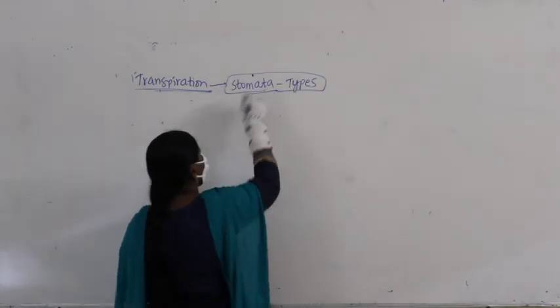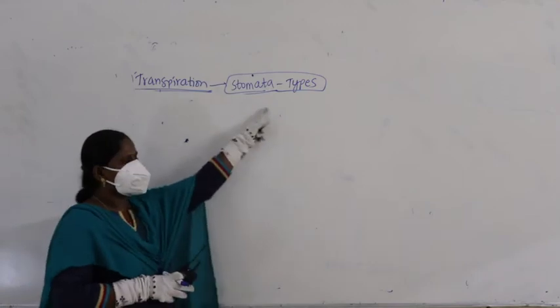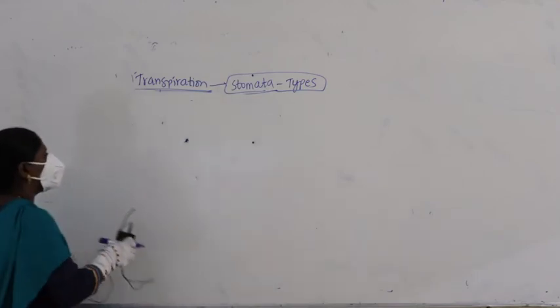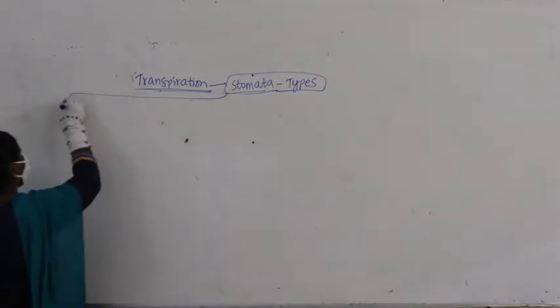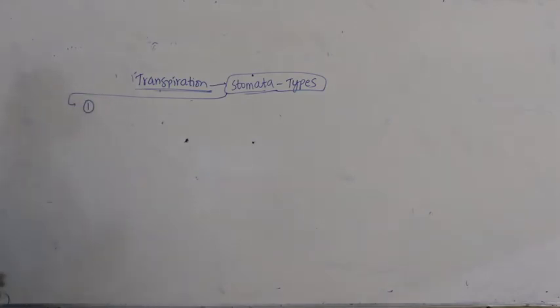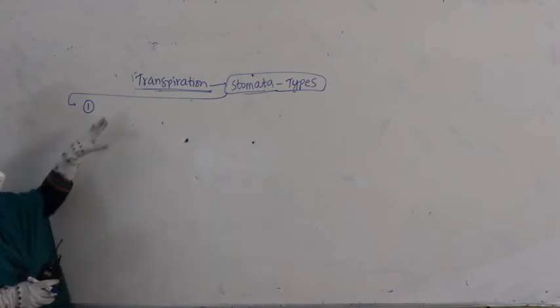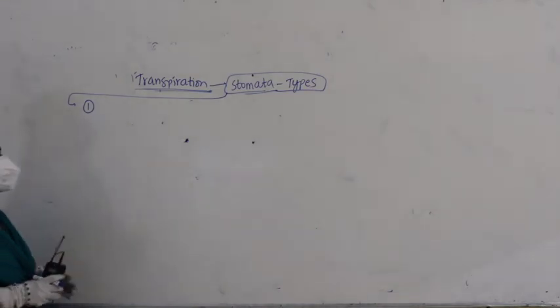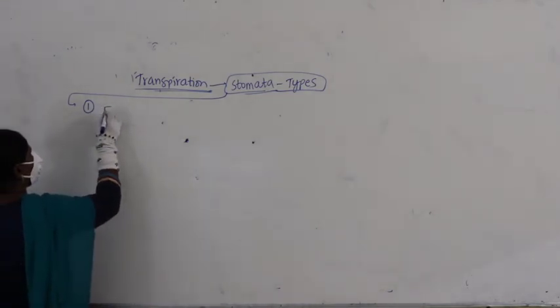So, what are we discussing? Stomata and their types. Let us talk about the first one. Generally, the first type of stomata is called hypostomatus.